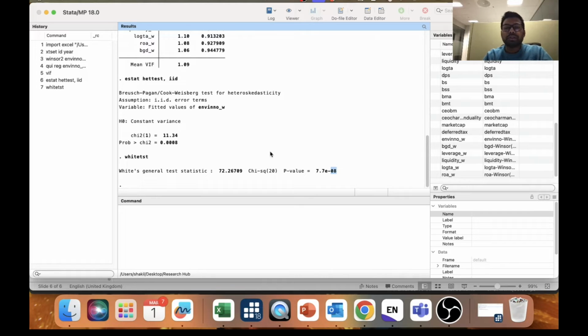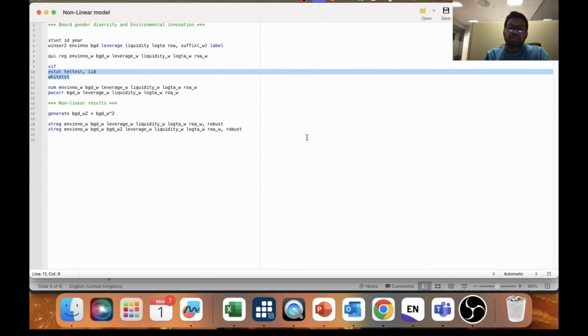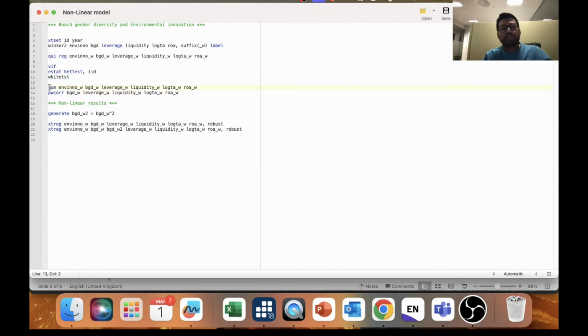So I'll tell you what you need to do. So these two things are done. Next thing is actually to have some information tables. So what we do, we see the summary statistics, so a summary of our variables, and also we see whether there is any issue of multicollinearity as well by using Pearson correlation. So I'll just run these two tests as well.